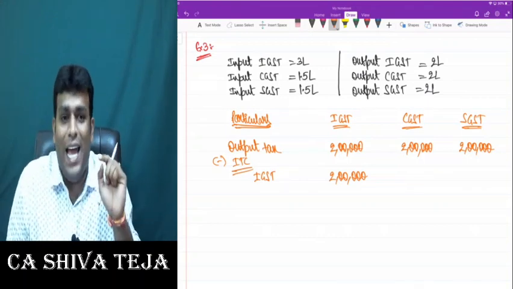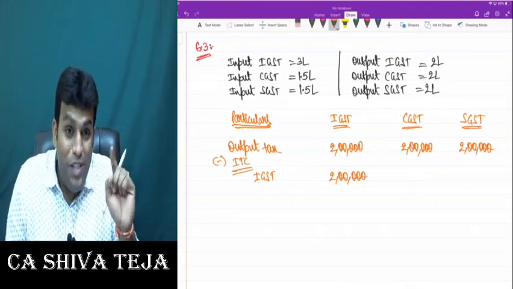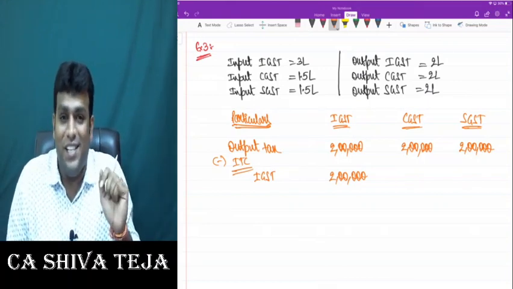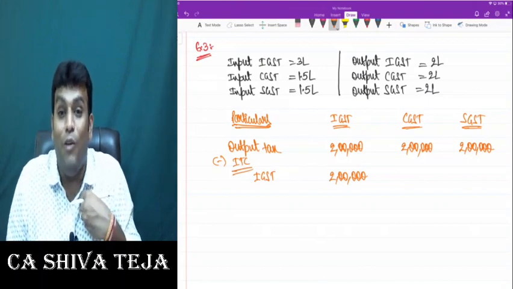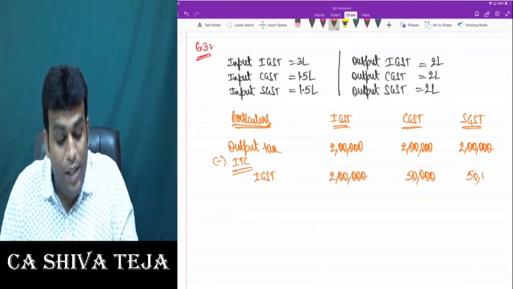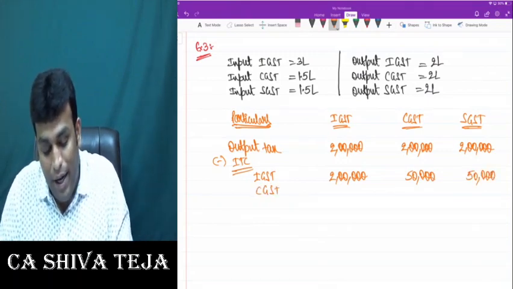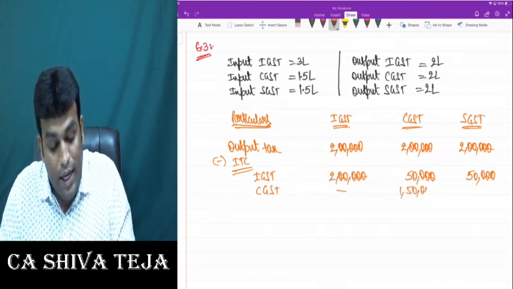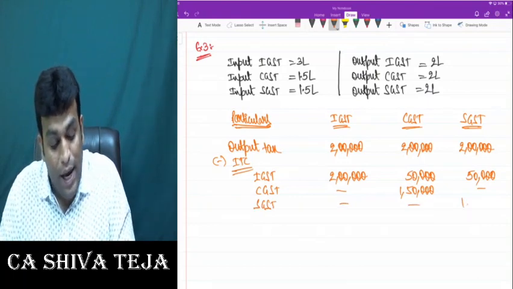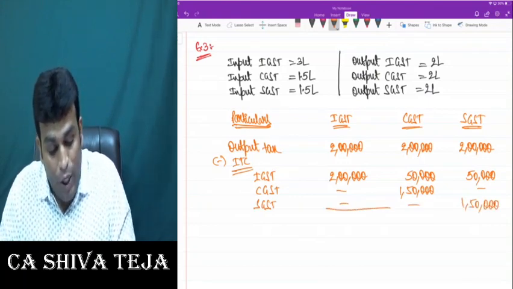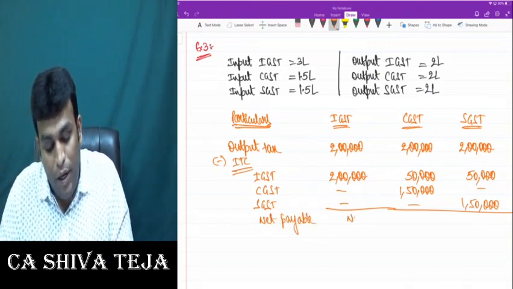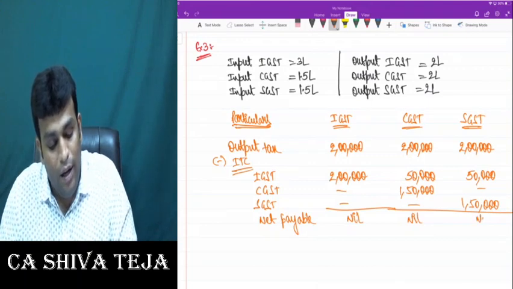Now how do we use this 1 lakh? I can use this 1 lakh for CGST, or I can use it for SGST, or I can divide that 1 lakh between CGST and SGST. Now my recommendation is always to divide equally between both of them. 50,000, 50,000. If you divide like that, then CGST credit you can utilize entire 1,50,000. SGST credit also you can utilize entire 1,50,000. And by doing so, your net payable will be nil, nil, nil.